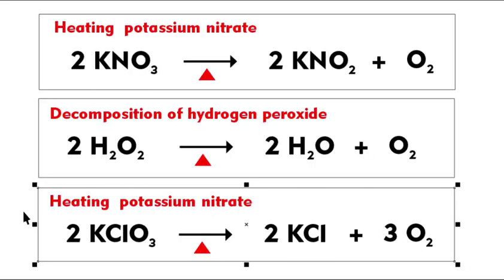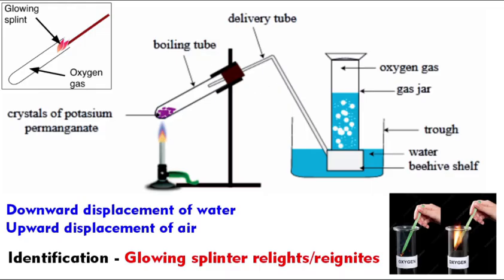The setup is a little bit different from the production of hydrogen and carbon dioxide, not as sophisticated. No thistle funnel, no conical flask. Take the boiling tube, add potassium permanganate crystals which are purple in color. Now heat it using the Bunsen burner. Upon heating, the potassium permanganate is decomposed and oxygen gas is produced inside this boiling tube.